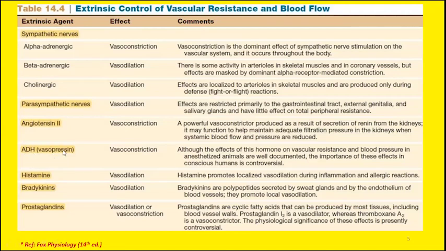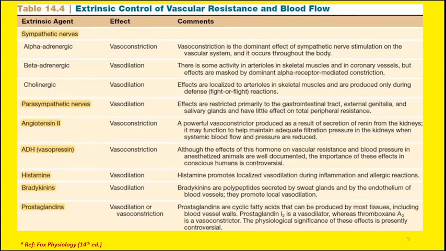Then we have a hormone which is released from the pituitary gland, to be precise, from the posterior part of the pituitary gland, that is vasopressin. The other name is antidiuretic hormone. As the name indicates, vasopressin increases the pressure at the blood vessels. It increases the resistance at the blood vessels. So whenever the resistance is increased, the blood flow will be compromised. So another vasoconstricting agent is antidiuretic hormone, the other name of which is vasopressin.